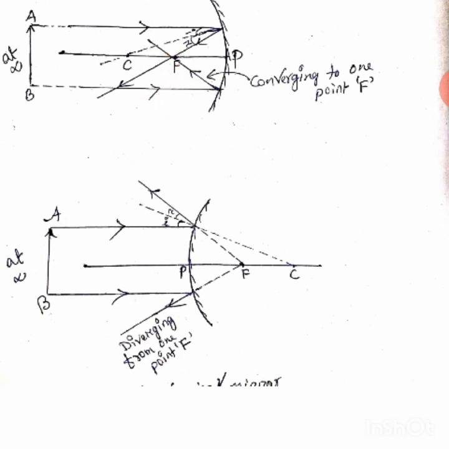So what can I say? You see, the rays coming from infinite distance, this one and this one, what happens to those 2 rays? After reflection, they are meeting at one point. We can say that they are converging to that point. Understood?